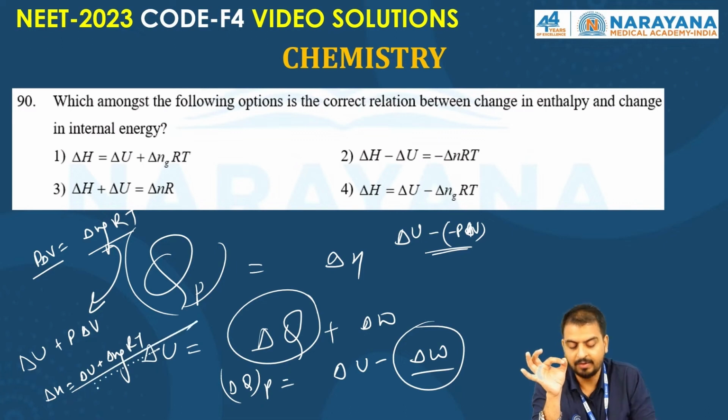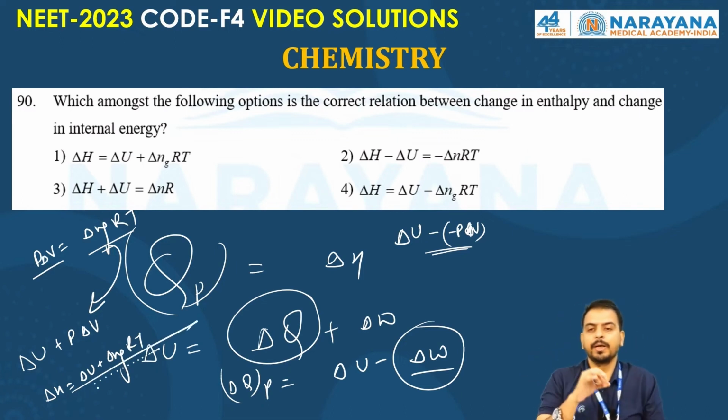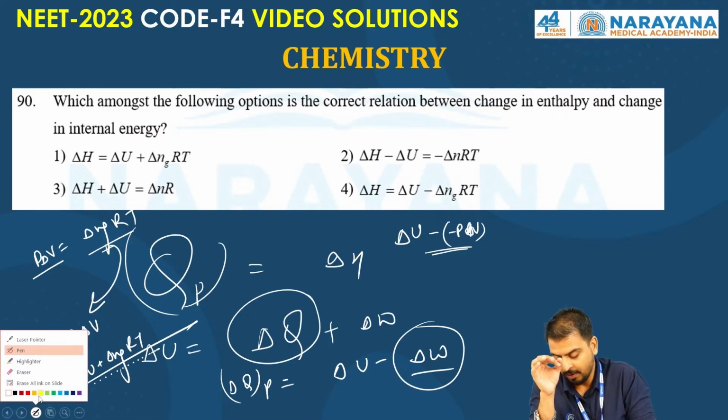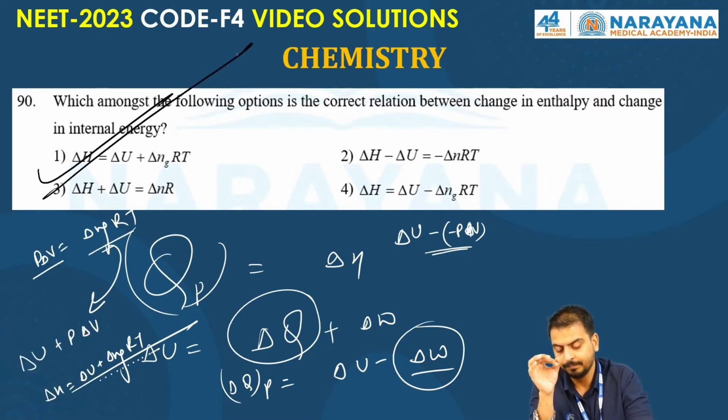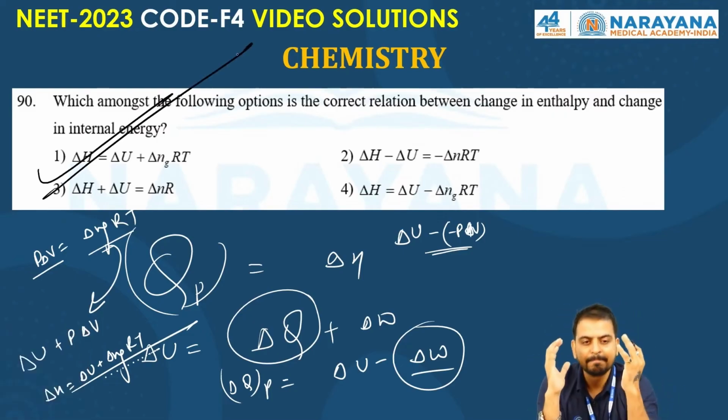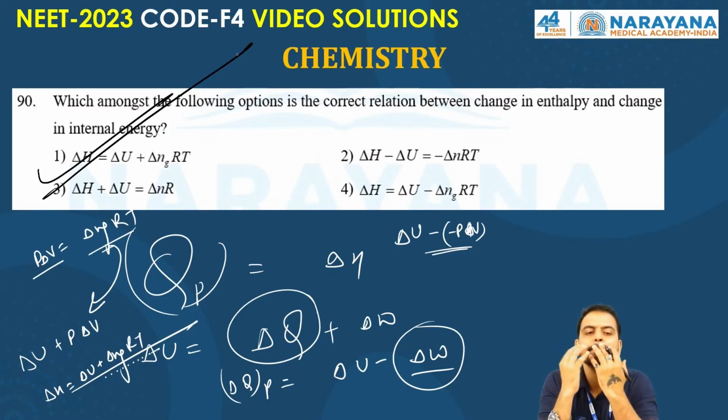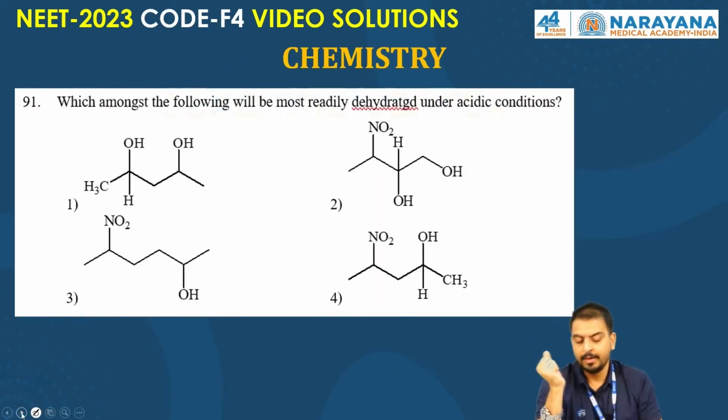So what will be the correct answer for this? The correct answer goes to option first. I hope it's clear to everyone. Option first is correct, right? Delta H is equal to delta U plus delta ngRT. I hope it's clear, right? Now let's move to the next question, 91.